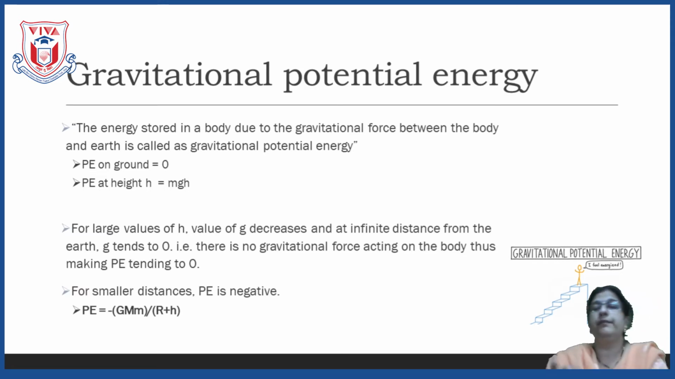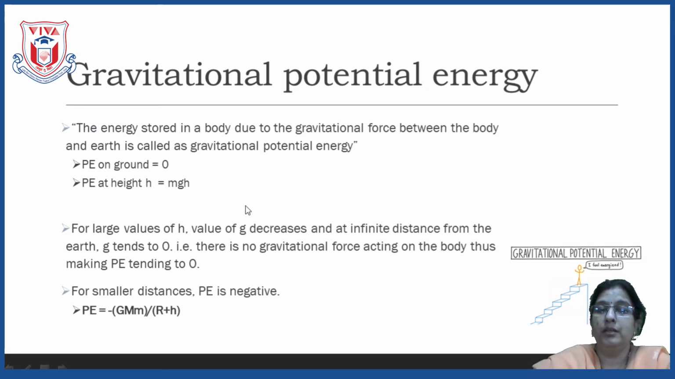One more activity we will do. Suppose this is my magnet. If I hold any iron nail near the magnet, just close, it will get attracted. But if I increase the distance between the magnet and the iron nail, the attraction will be less. This area around the magnet we call the magnetic field. In the same manner, around the earth a gravitational field is created.